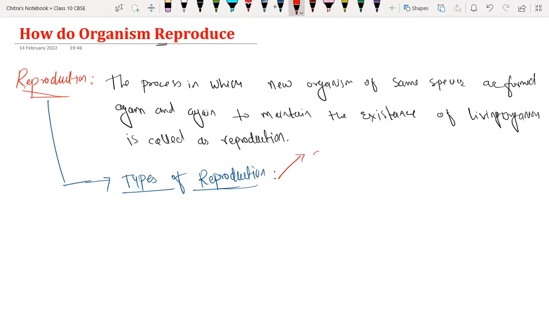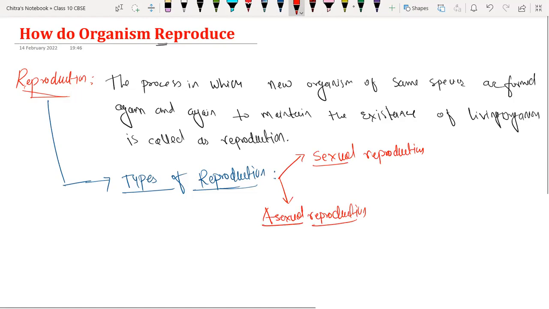First we have sexual reproduction, and the other is asexual reproduction. We will understand both one by one.